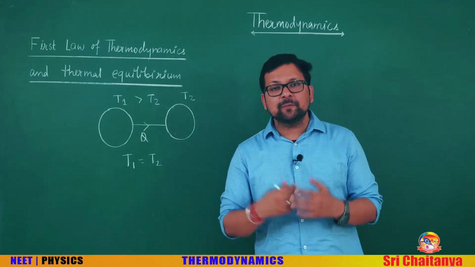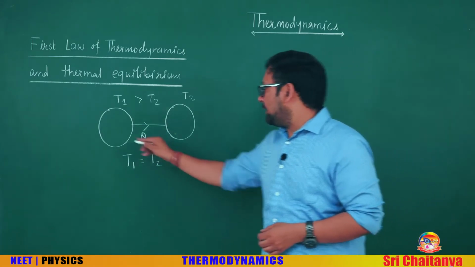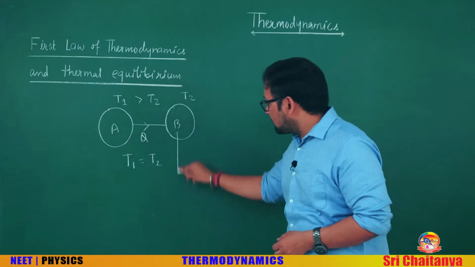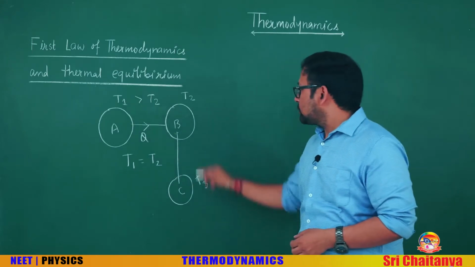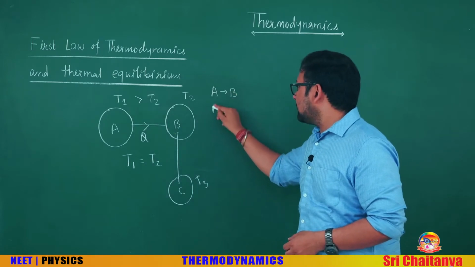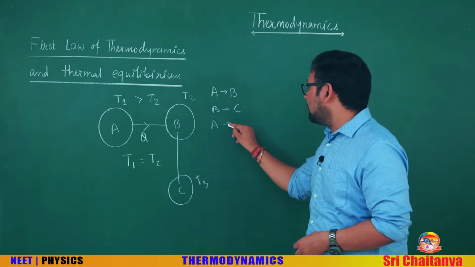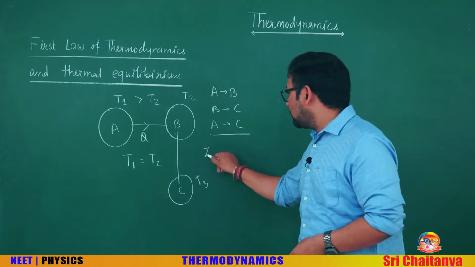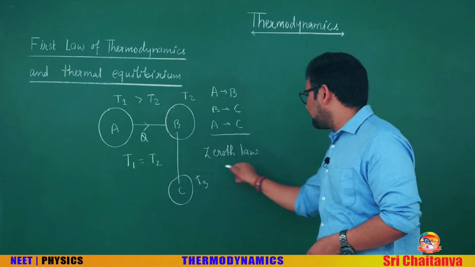There is a law on this thermal equilibrium as well, called the zeroth law of thermodynamics. If A is in thermal equilibrium with B, and B is in thermal equilibrium with C, say at temperature T3, then A must be in thermal equilibrium with C. This is called the zeroth law of thermodynamics.